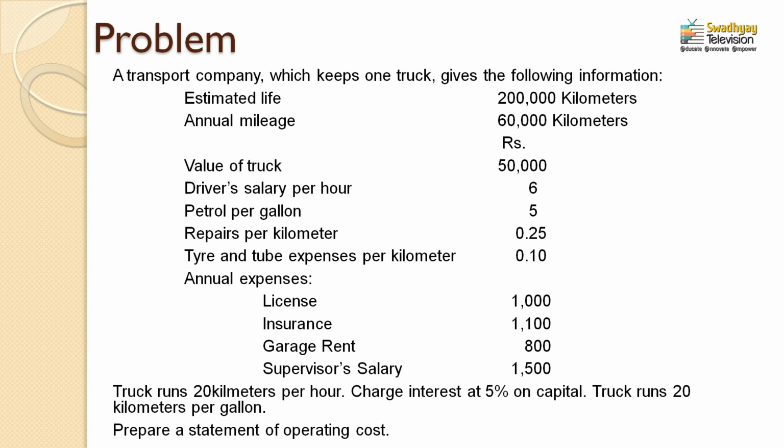Now, moving to the next part, annual expenses. Annual expenses are clearly given on an annual basis. That means license expense, insurance expense, garage rent, supervisor salary. These are expenses incurred on an annual basis, and it is very clearly mentioned that these expenses are incurred annually. That is why they are fixed costs and fixed charges.